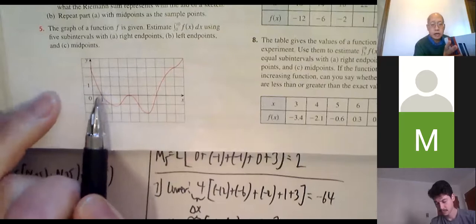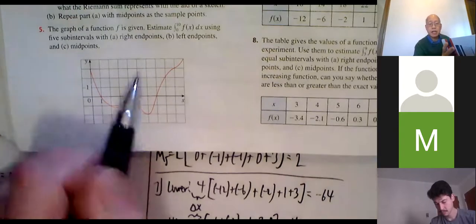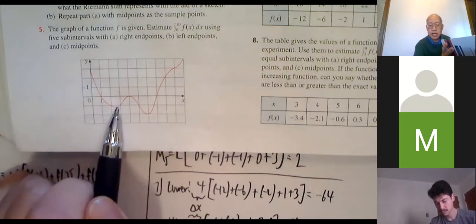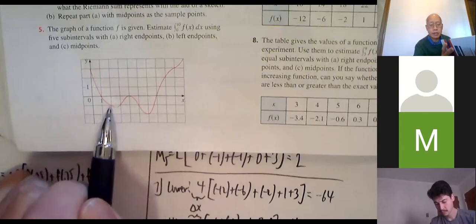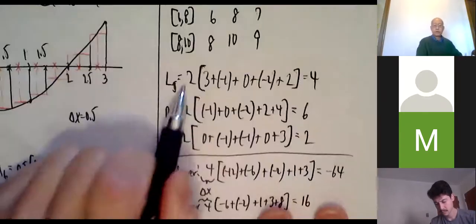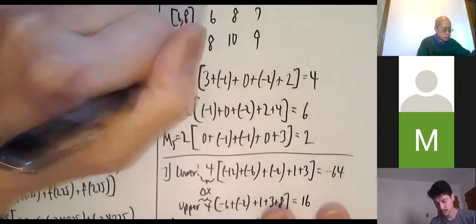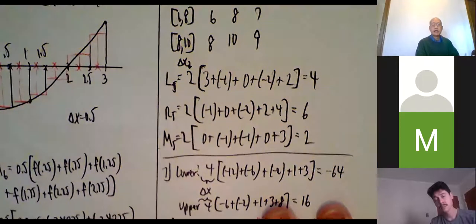The delta x is always 2. So when we do base times height, base times height, base times height, base times height, base times height, all the bases are the same, so you might as well factor them out. It's going to be 2, 2, 2, 2. These are the delta x's, the bases. Now the heights.